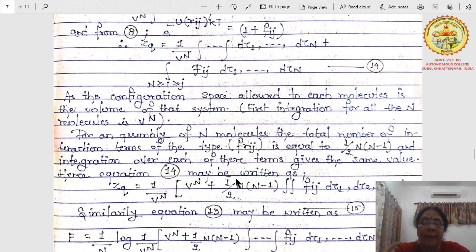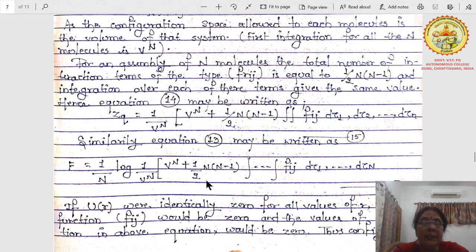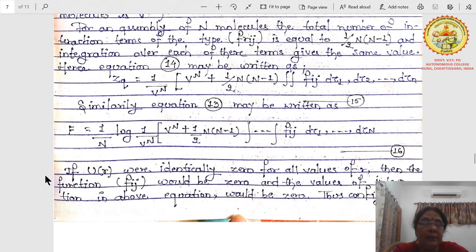Here equation 14 may be written as, we are just giving the explanation and then we put these values. ZQ will be 1/V^n [V^n plus 1/2 n(n minus 1) term]. We are taking here the pairwise interaction and the total interaction will be this. Then the integration of fij dτ1 dτ2 up to dτn. These are the volume elements. Similarly equation 13 may be written as 1/n log of 1/V^n [V^n plus 1/2 n(n minus 1) ∫fij dτ1 up to dτn].